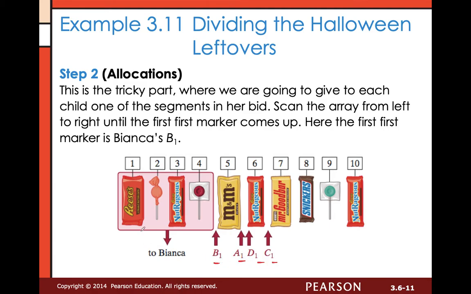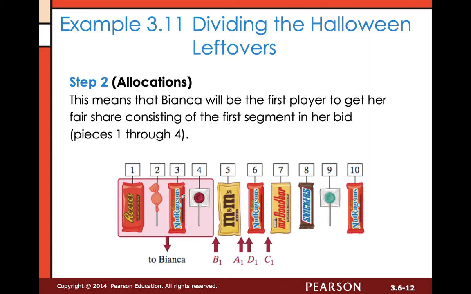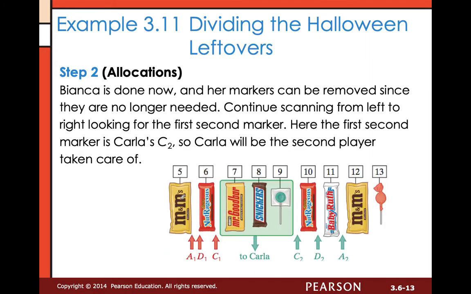That first marker ends up being B1, which was Bianca. She decided that this segment of candy that you can see, 1 through 4, would be an acceptable segment. She's going to receive her candy. Okay, so once she's received her candy, we're going to remove that from the list. We're then going to look for our next, second marker.